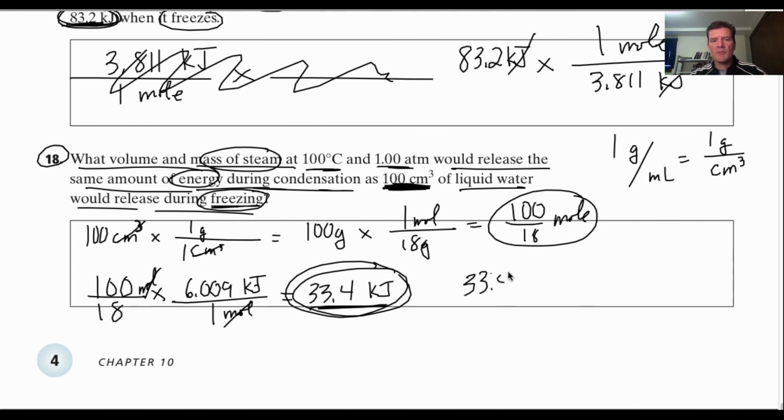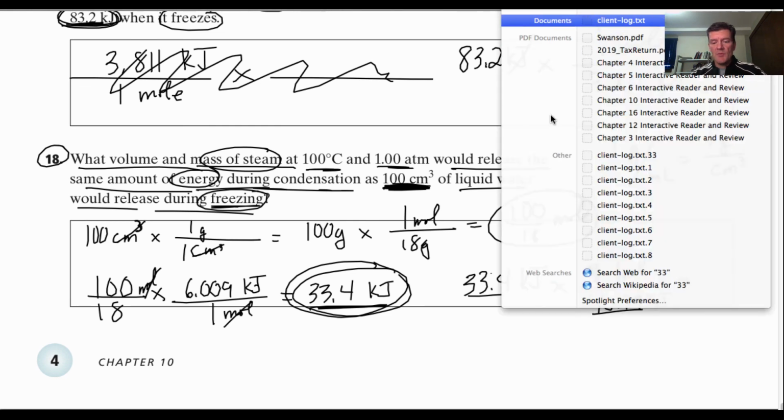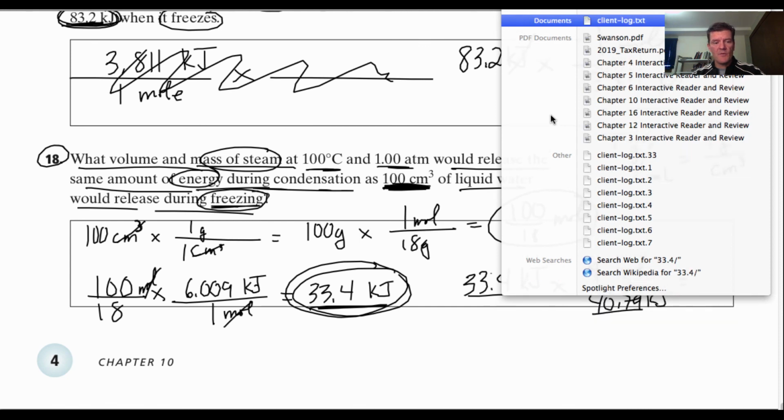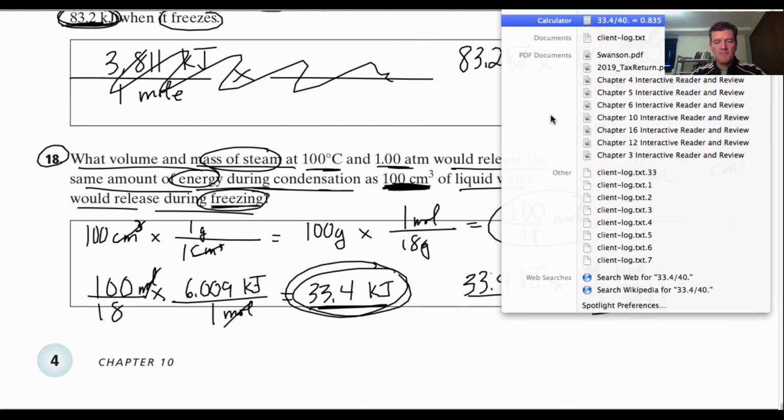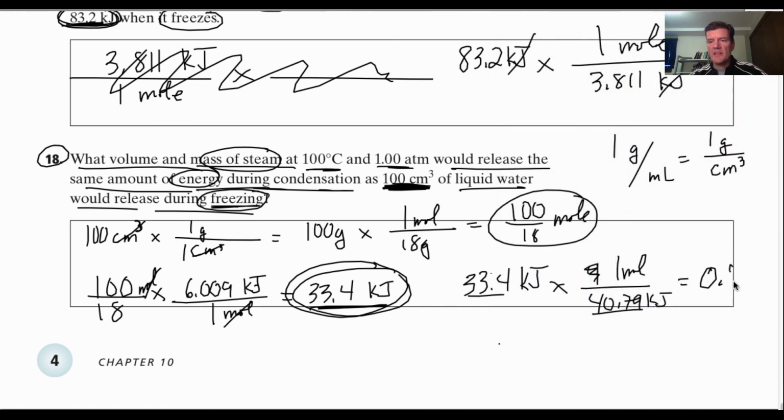For condensing, you have to take out 40.79 kilojoules per mole to condense the steam or gas vapor into liquid. So we take 33.4 divided by 40.79, and we end up getting 0.82. This is how many moles we have.